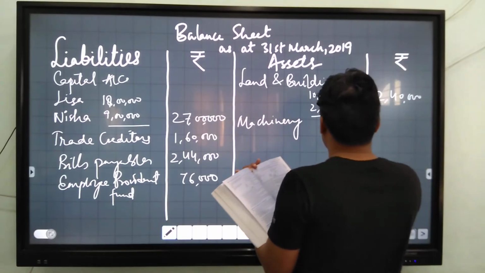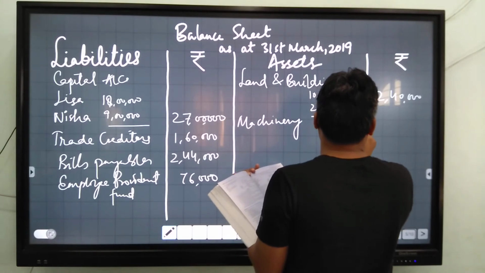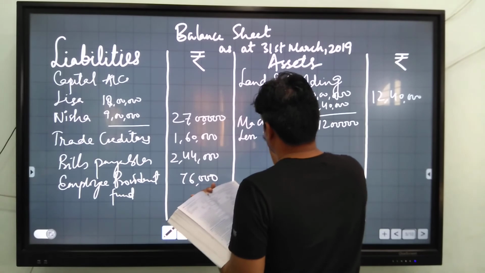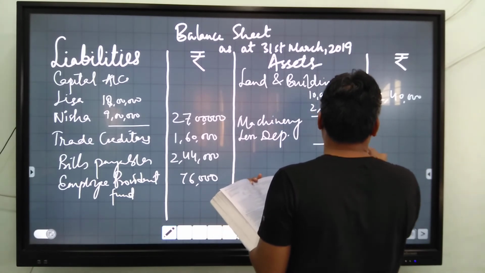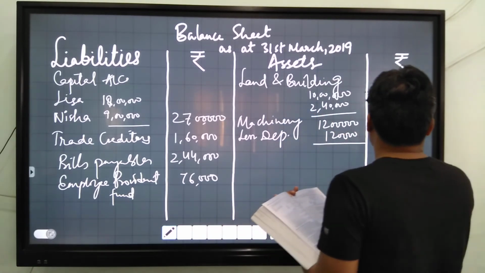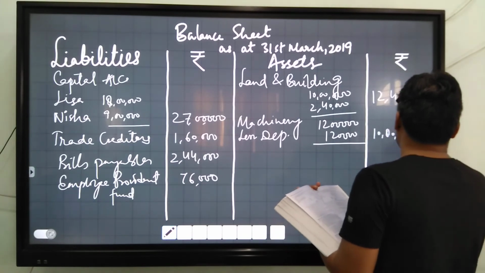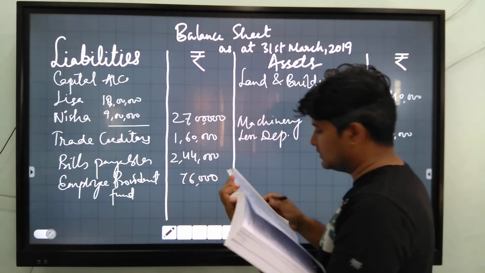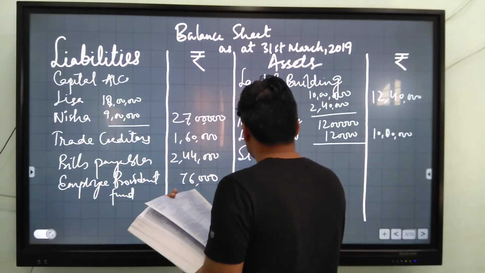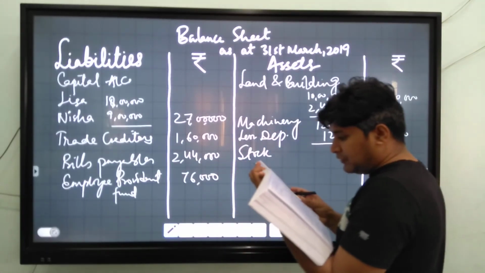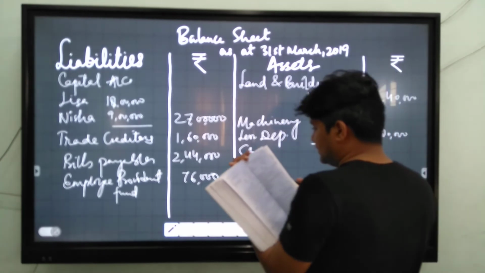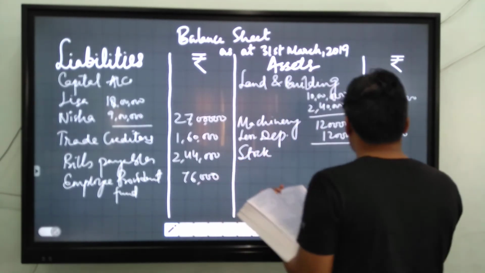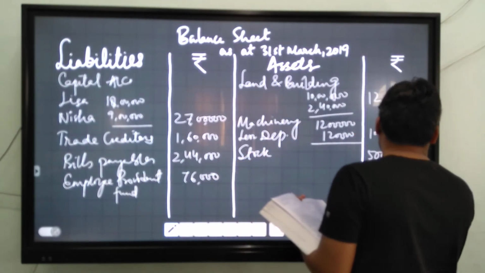The value of machinery is 12 lakh. Less depreciation 1,20,000. We get 10,80,000. Now stock. 50% of the stock was taken by the retiring partner. Remaining is 50%, that is 5 lakh only. We will write 5 lakh.